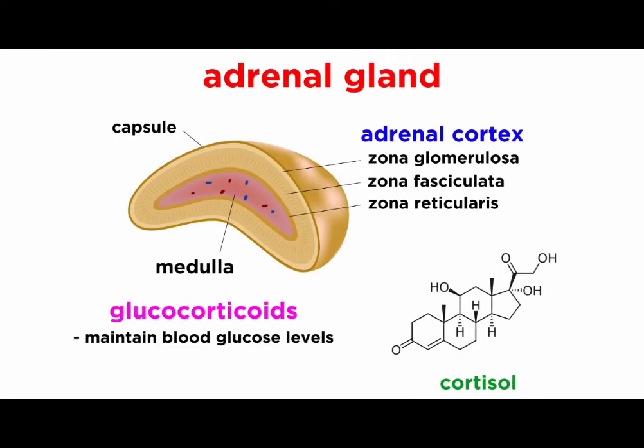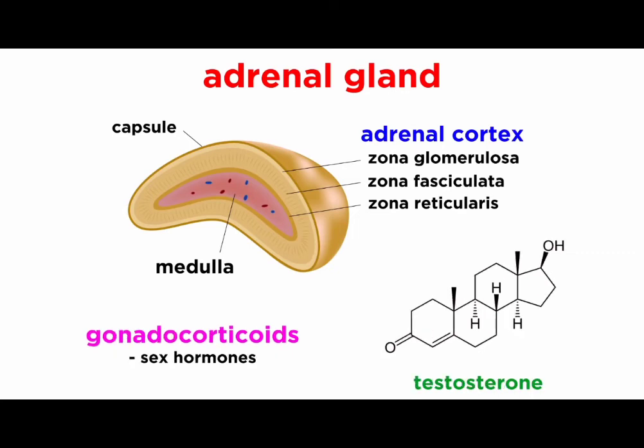Glucocorticoids like cortisol and cortisone influence metabolism by keeping blood glucose levels consistent, and they also maintain blood pressure by influencing vasoconstrictors. Cortisol also triggers gluconeogenesis, where glucose is made from fats and amino acids. And gonadocorticoids are sex hormones, like androgens, which are typically converted into testosterone.